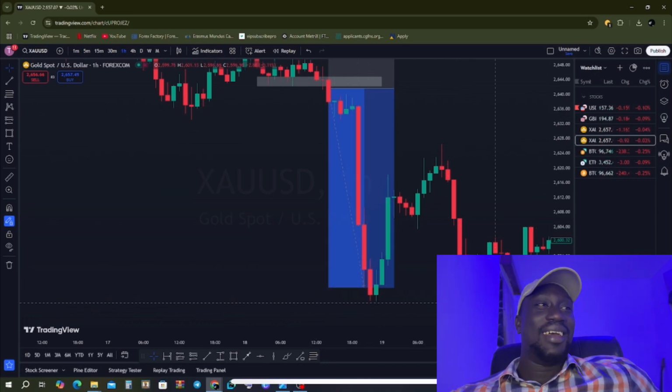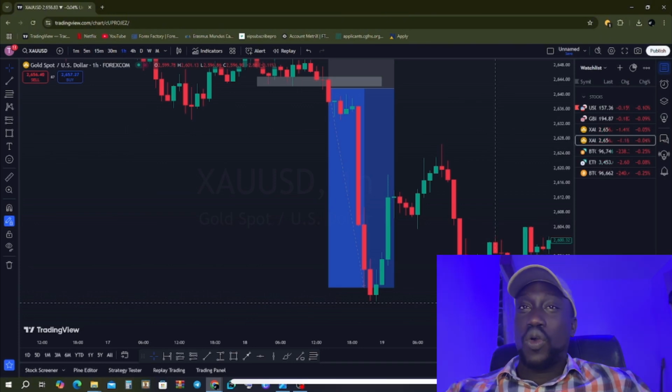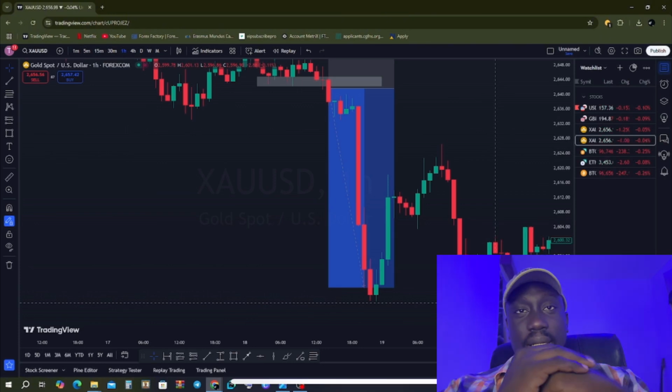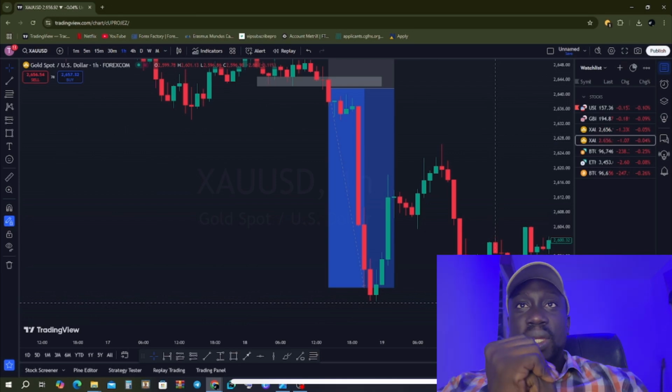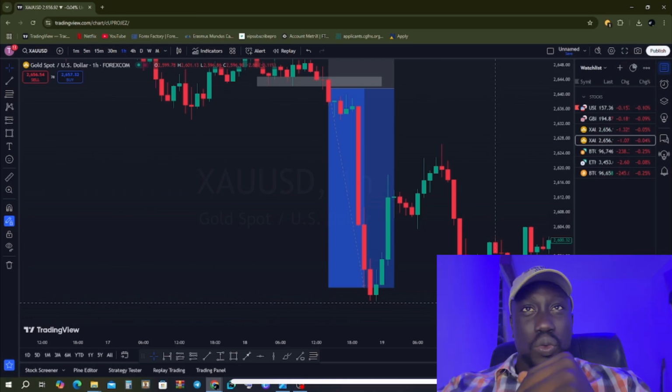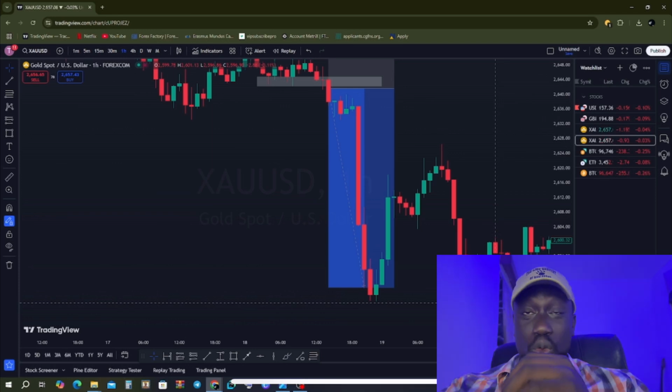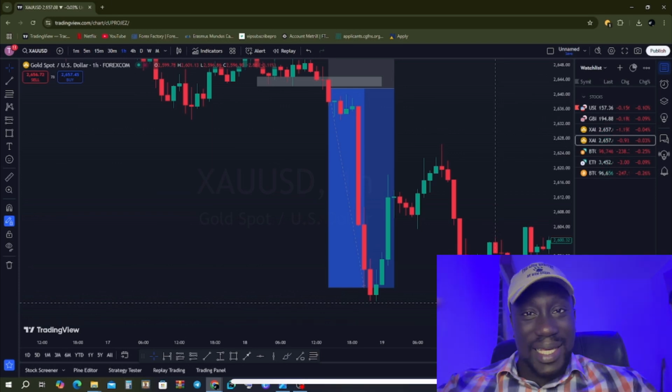It moved. It's crazy. Now we can go on with these examples over and over again, right? I have a lot to show you. I mean, when we go on, the same thing happens with WTI, which is crude oil. The same thing is going to happen there in US 30, NAS 100, right? Those ones are even crazier.